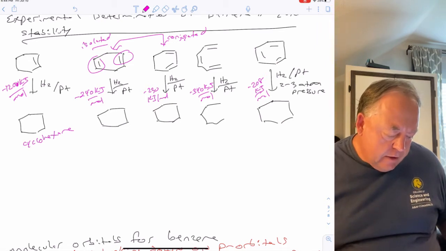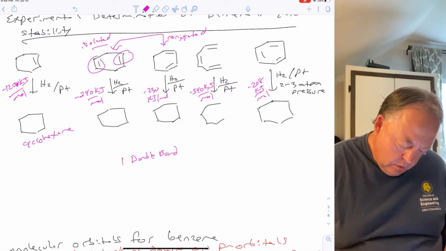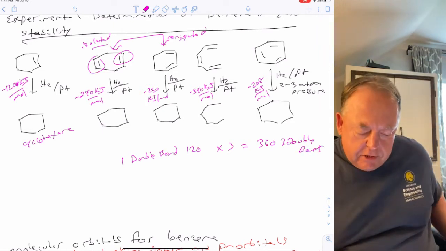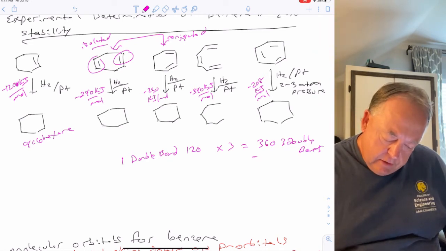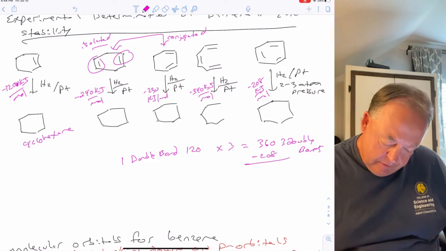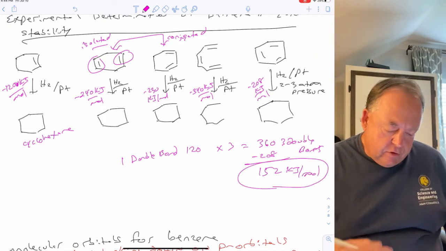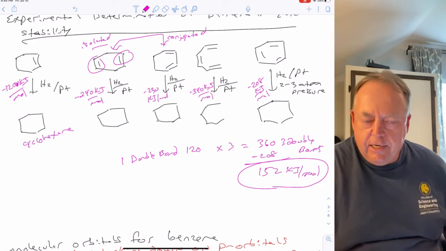Okay, so one double bond is 120, so 3 double bonds, you might expect you could get 360 kilojoules per mole energy out of benzene, but it's only 208 kilojoules per mole. So that's a difference of 152 kilojoules per mole. So benzene is basically 152 kilojoules per mole more stable than it should be for hydrogenating 3 double bonds.